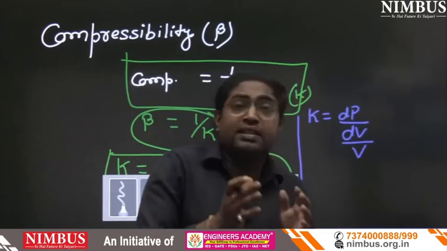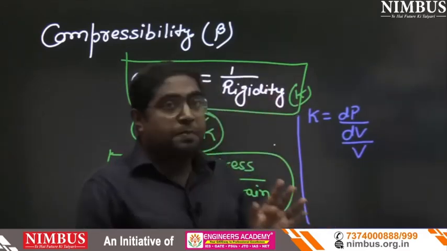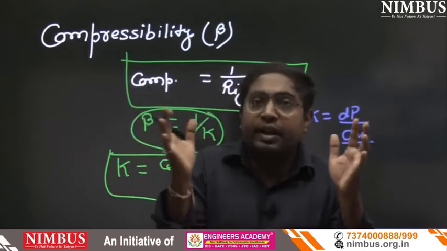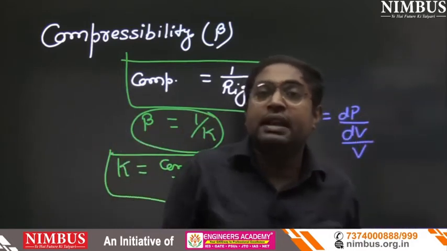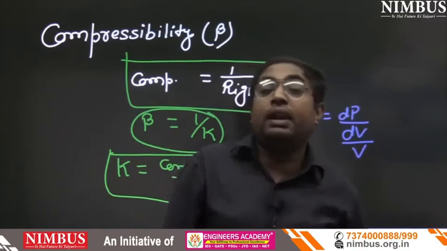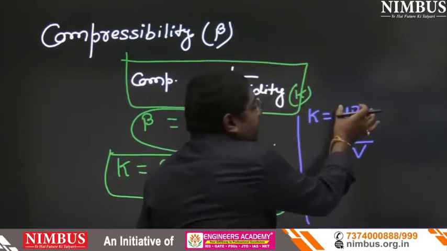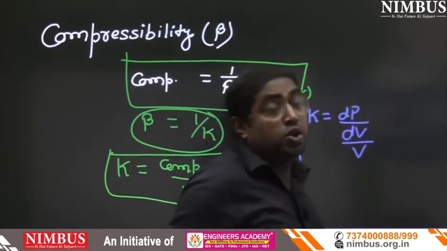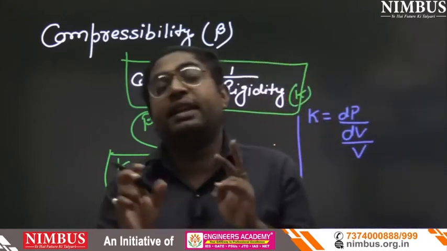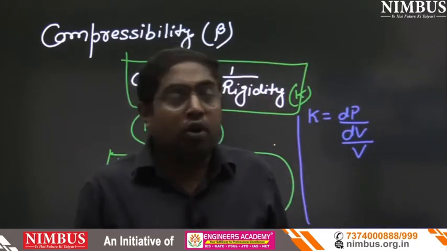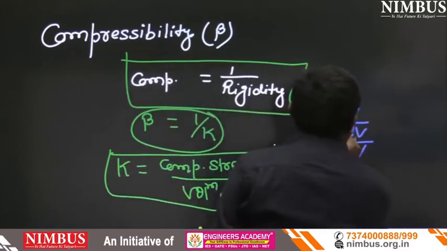But see, if pressure increases, volume will decrease. And if pressure decreases, volume will increase. So numerator and denominator are of opposite nature. For showing that nature, we put a negative sign.